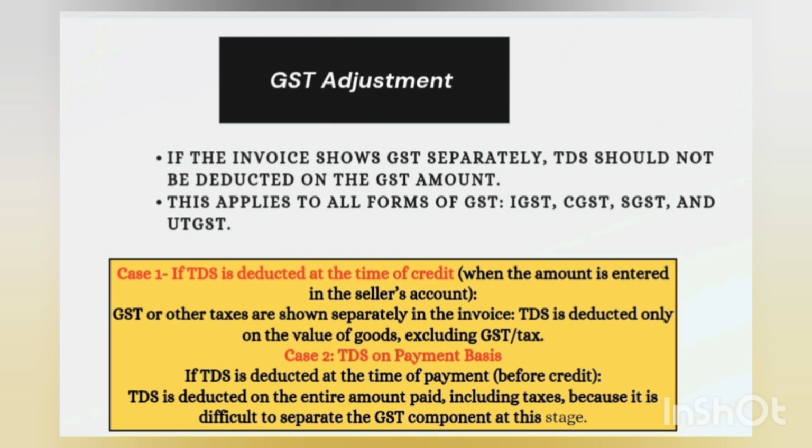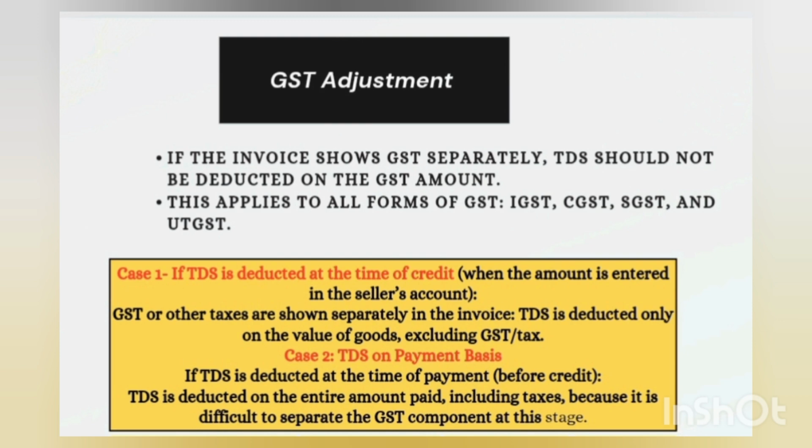Now you have two cases. If TDS has been deducted at the time of credit, and the GST amount has been mentioned separately, then it's very simple. You don't have to deduct TDS on the GST amount. You have to deduct TDS excluding GST. But TDS on payment basis, now understand this, guys.